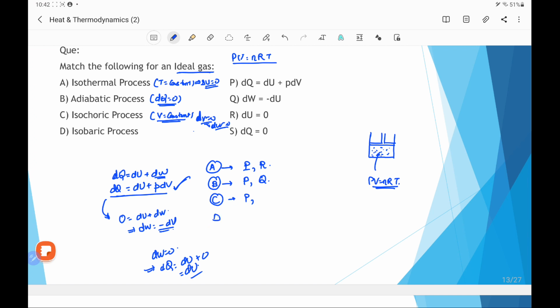Now next is the isobaric process. In an isobaric process, the first law of thermodynamics is still valid. Therefore, option P is the correct option. And the other condition which it has to obey is dQ equal to dU plus P dV, and this is the first law of thermodynamics. No other option is applicable for D. Therefore, the correct option for D is also P.